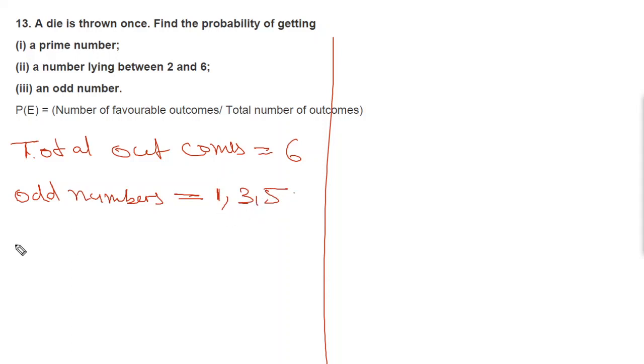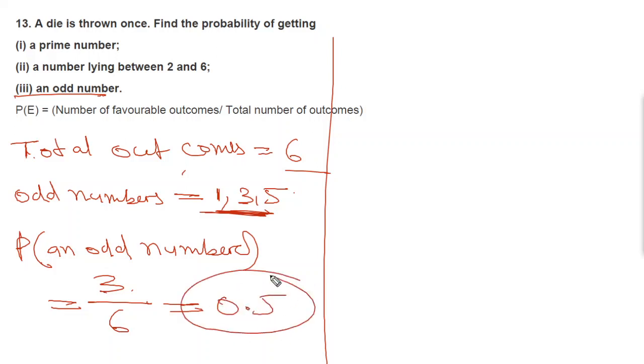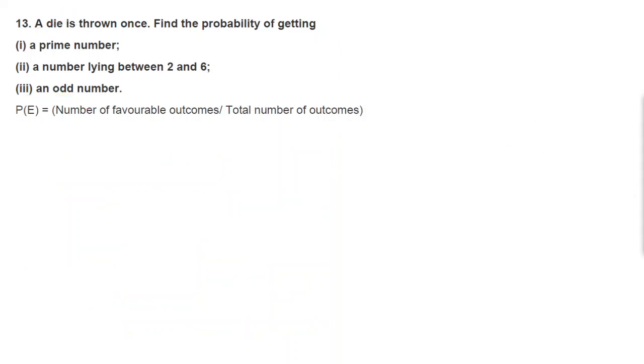We have to find probability. Probability of E is equal to number of favorable outcomes divided by total number of outcomes. So the probability of an odd number will be equal to favorable outcomes. There are 3 favorable outcomes divided by total number of outcomes is 6, so it will be equal to same, 0.5. Now we have found the answers of question number 13. So we will move to question number 14.